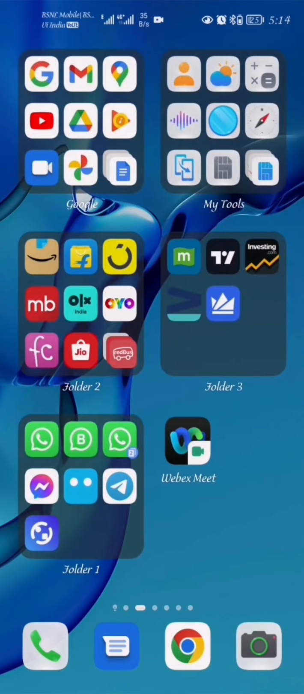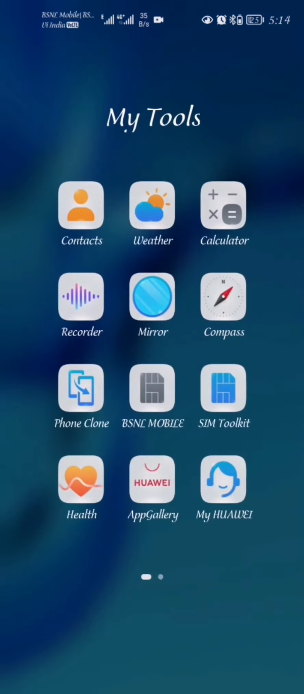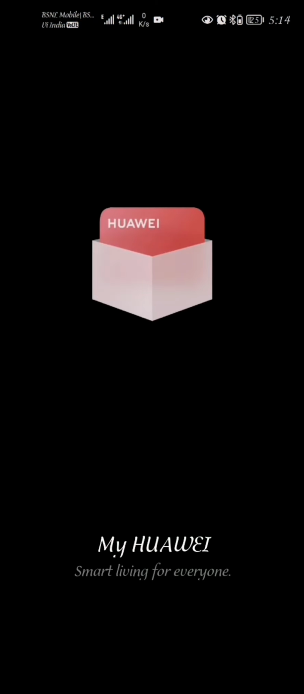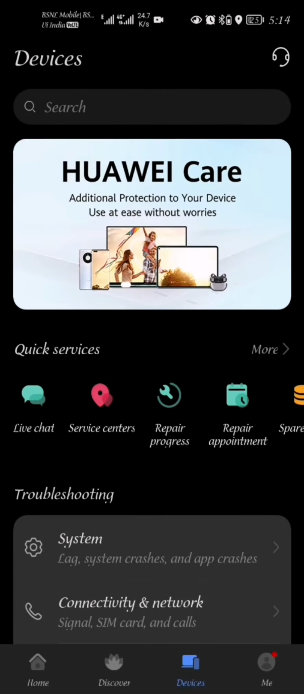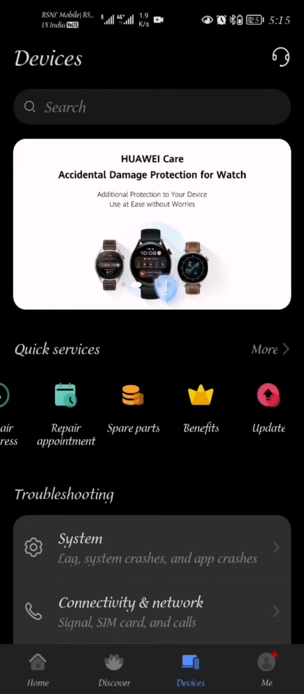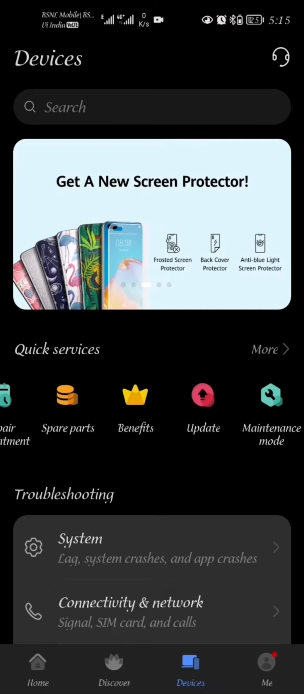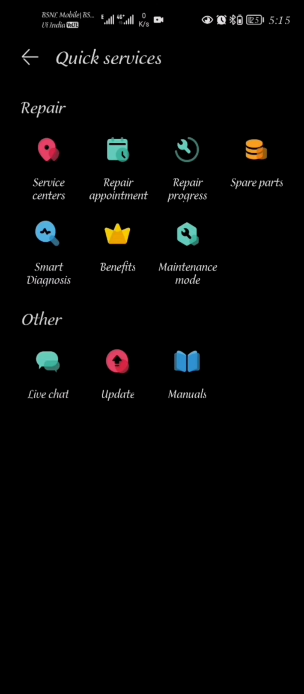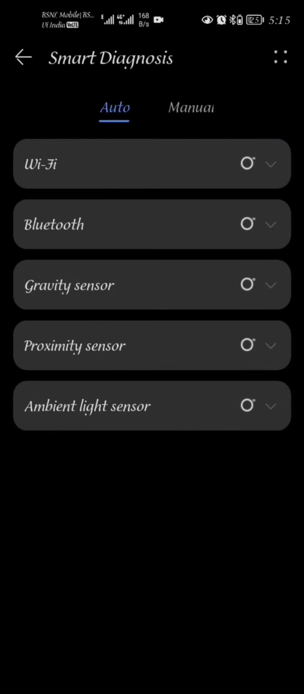To navigate into the feature, you have to open the My Huawei application. So in most of the old devices, it will be called Support. There will be an application called Support in Huawei devices, which you have to open and you will find this screen. So inside, just click on More, and when you touch on More, a lot of options come in. Here is the Smart Diagnosis.